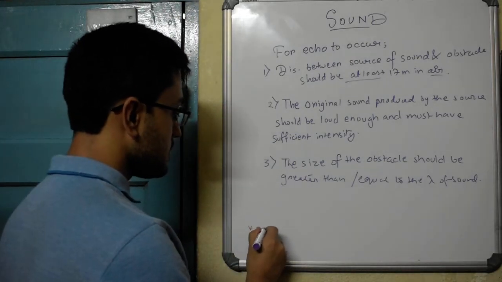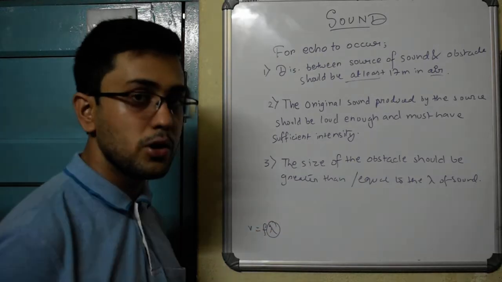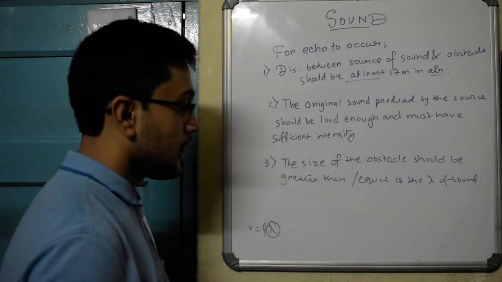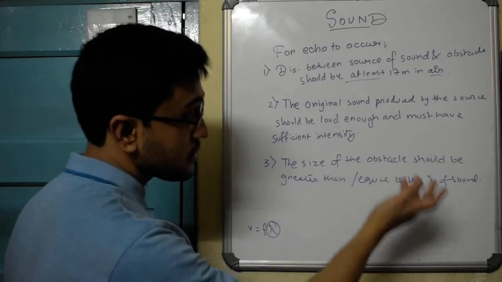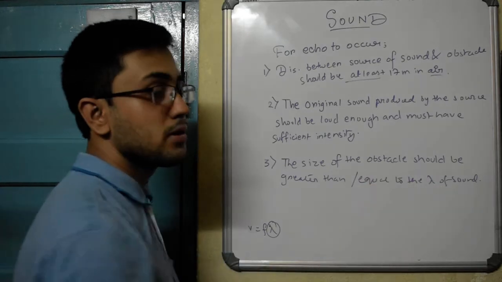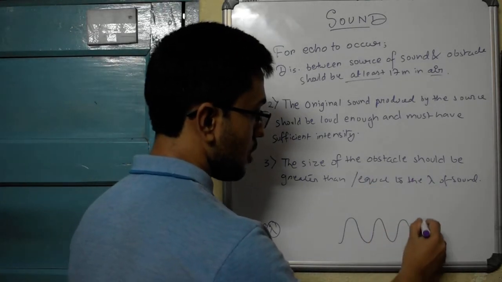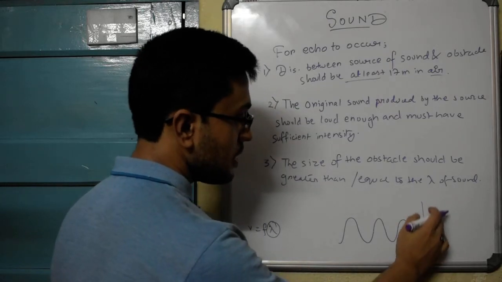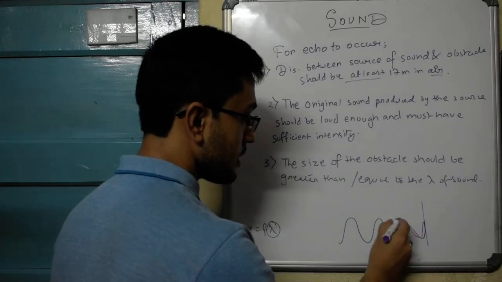And we know velocity is frequency times lambda. So if you modulate frequency, we can in turn modulate lambda indirectly. Therefore, you should keep in mind that the size of the obstacle should be of the same order as the wavelength of sound. So if the wavelength of sound is like this, the obstacle should also be of a similar dimension as that of the wave, so that it faces an obstacle and then returns back.